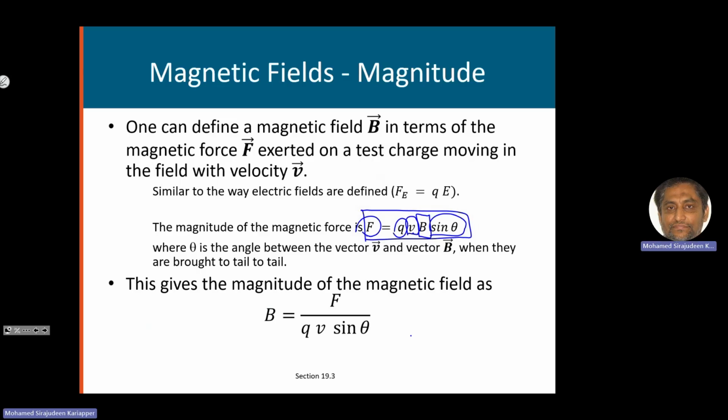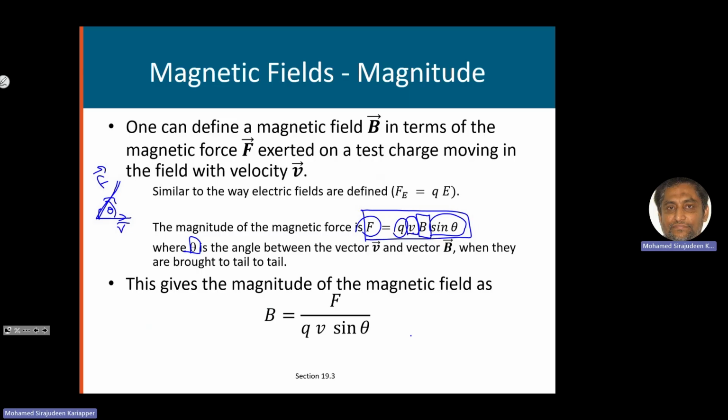So remember, what is theta? Theta is the angle between the velocity vector and the magnetic field vector. And also you should bring the force vector and the velocity vector tail to tail. Okay, you should bring them tail to tail, and then you talk about the angle. The angle is the small angle between them.